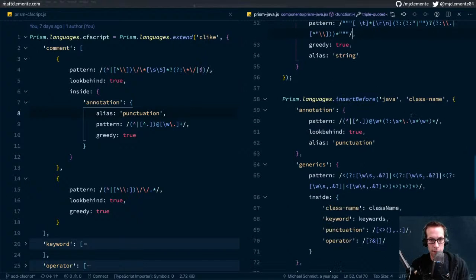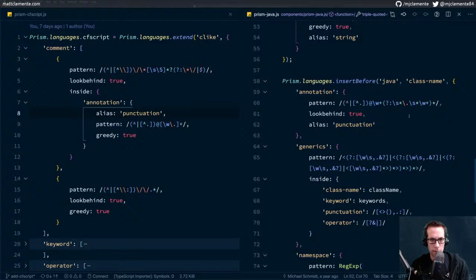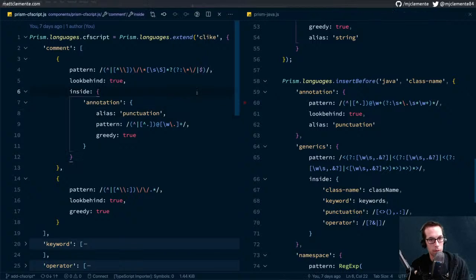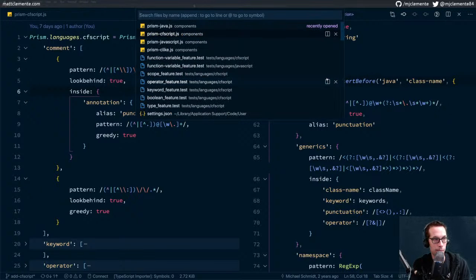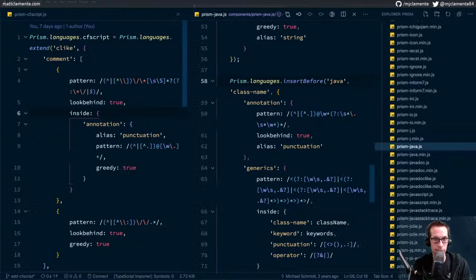Their annotation pattern is much more robust. I may have stripped it down. All right. Well, you know what? Let's look at the Java test for annotations, and we can work that into our comment test.